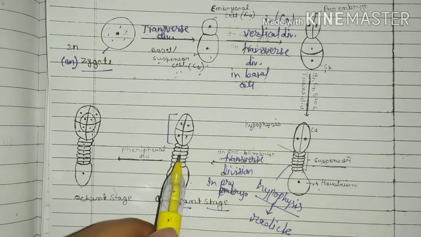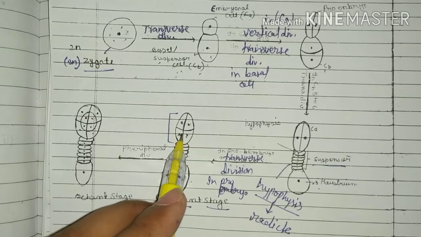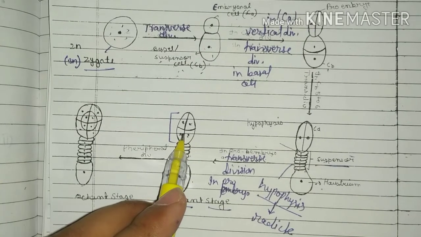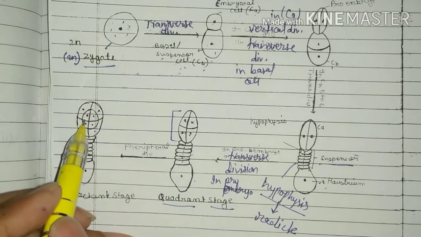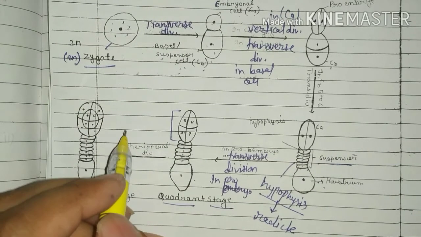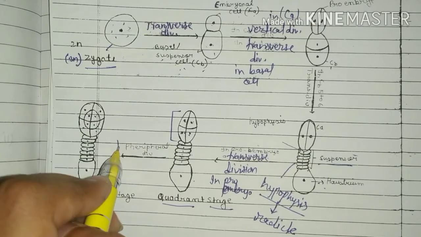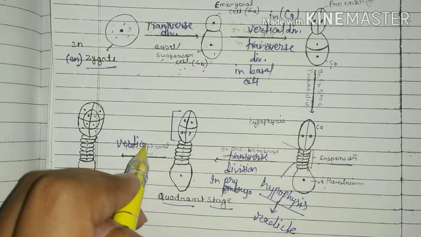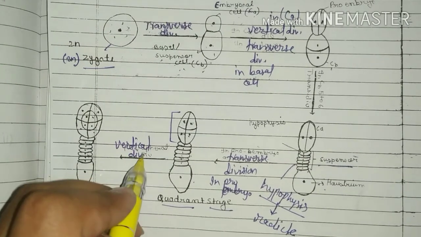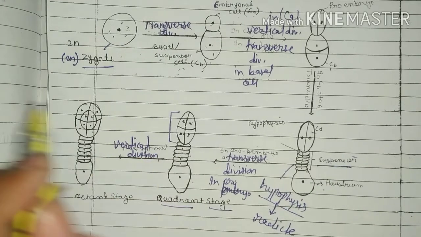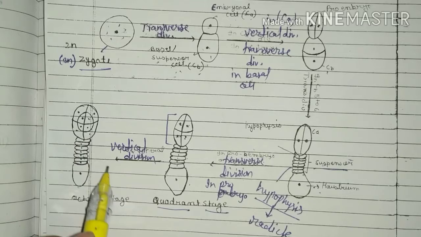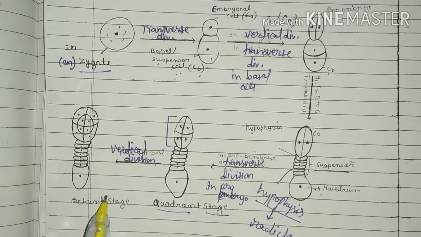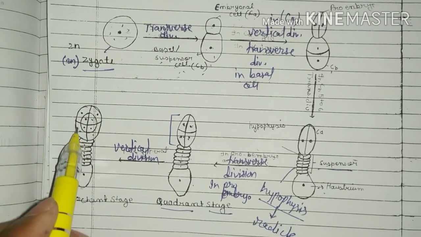In the quadrant stage, these four cells divide by another vertical division and form the 8-cell stage, which is called the octant stage. It is the peripheral division.